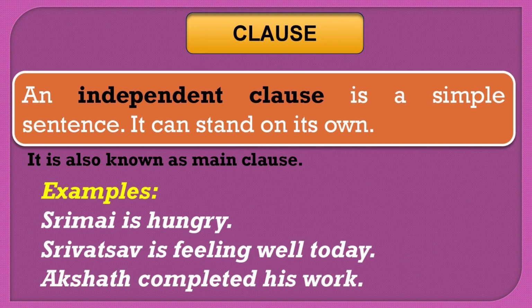Let's move to an independent clause. An independent clause is a simple sentence. It can stand on its own. It is also known as main clause. Example, Srimai is hungry. It's a meaningful sentence and it stands on its own.